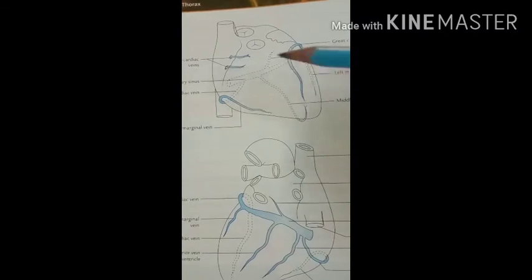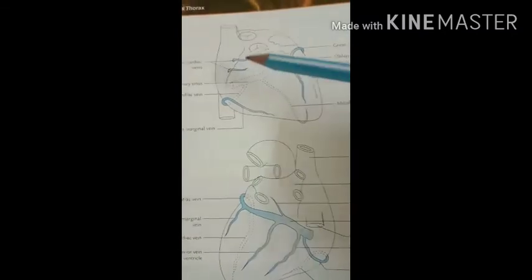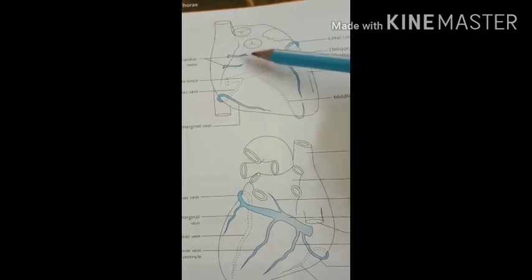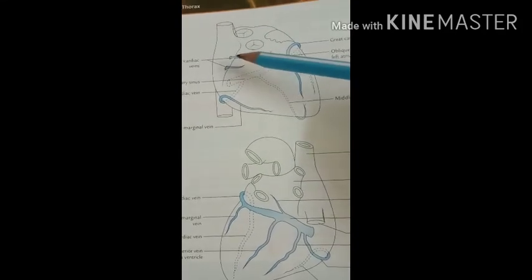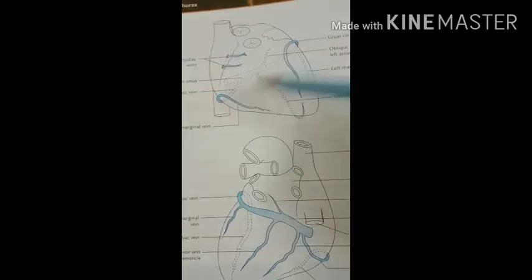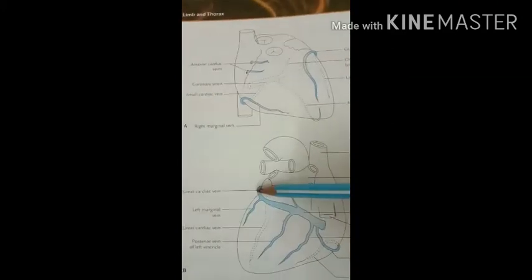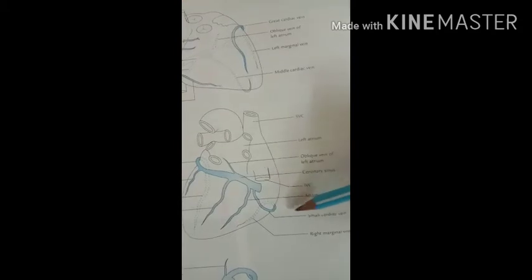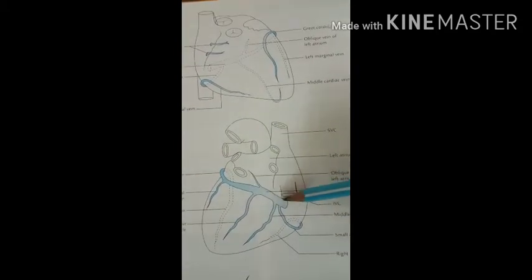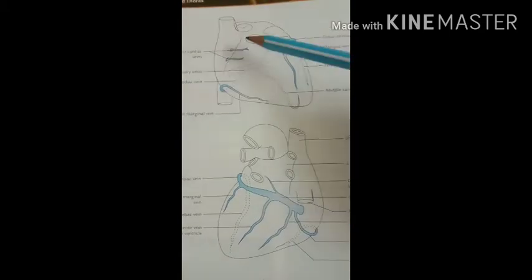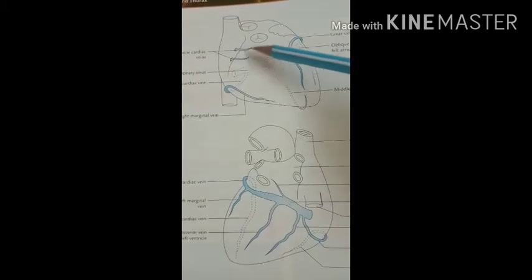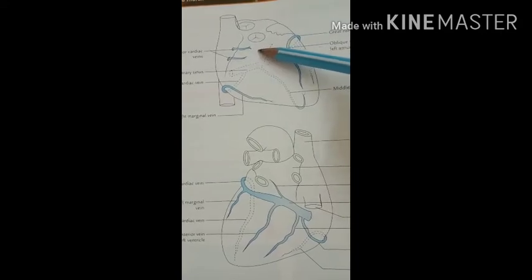All the veins except the last two, that is the anterior cardiac veins and the venae cordis minimae, drain into the coronary sinus. Here is the coronary sinus, this one, the large vein. So all these veins drain into the coronary sinus, except the anterior cardiac veins and the venae cordis minimae. Okay?